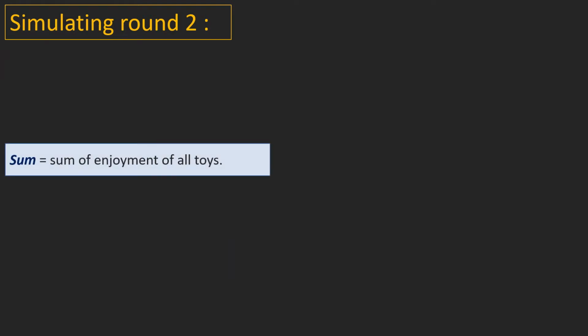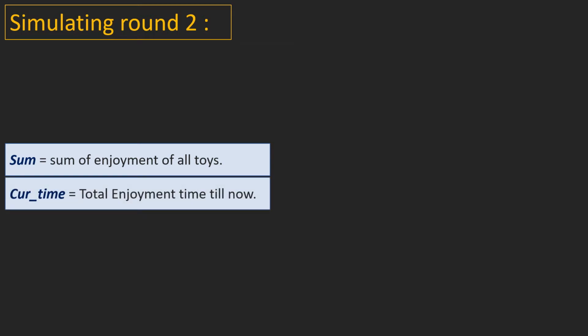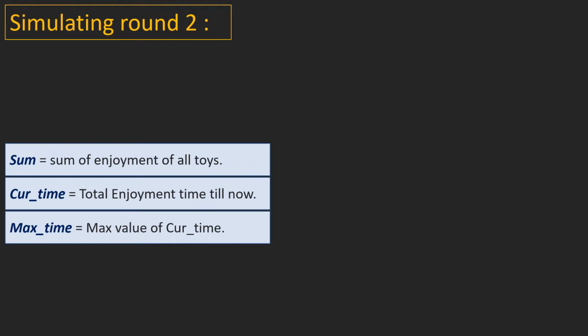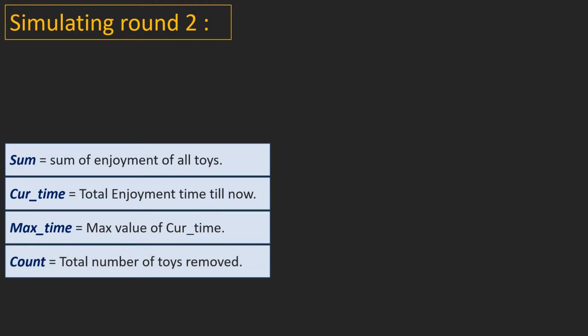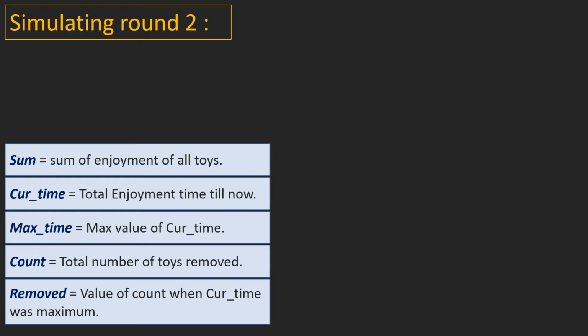From round 1 we have the value of sum and our 3 vectors. Now we will use 4 more variables. Current time variable will keep track of the total time Axel has played till now. Maximum time variable will keep track of the maximum value of current time. Count variable will keep track of the number of toys removed. Removed variable will keep track of the number of toys that were removed when the current time was maximum.